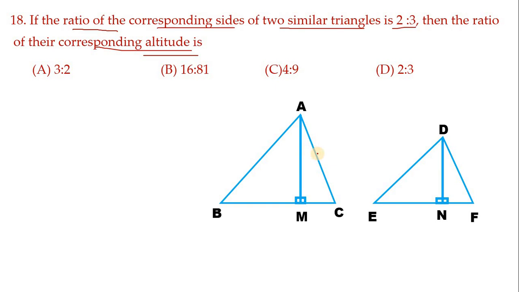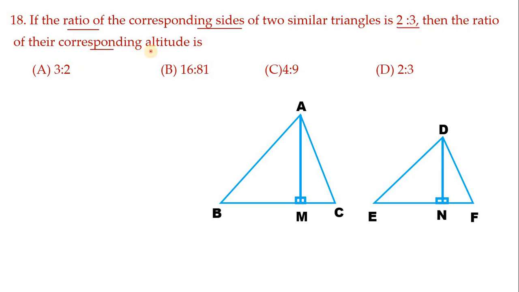See, altitude means, let me make you understand here. So I have taken two similar triangles ABC and DEF. So here AM and DN are altitudes. So altitude means a perpendicular line drawn from a vertex to its opposite side. Perpendicular line means it has to make a 90-degree angle. Hence AM is perpendicular and here DN is also perpendicular. Now the ratio of corresponding sides is given, that is 2:3.